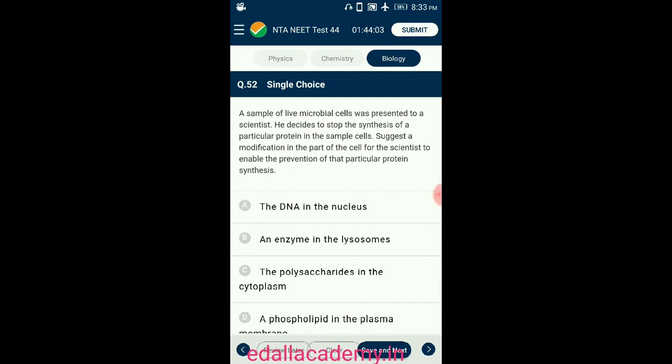If the DNA is altered, it will alter the organism's character also. DNA contains genes which are responsible for the synthesis of proteins. Thus, altering or modifying the DNA can result in transcription or no transcription for the particular protein. In this case, the scientist needs to modify the DNA using genetic engineering to disable protein synthesis. So the answer for this question is option A, the DNA in the nucleus.